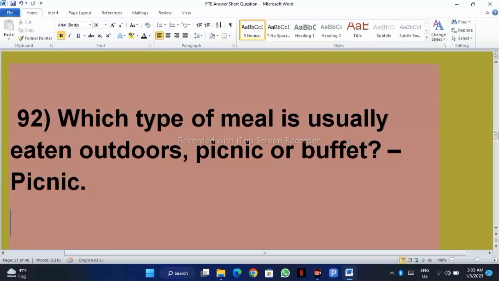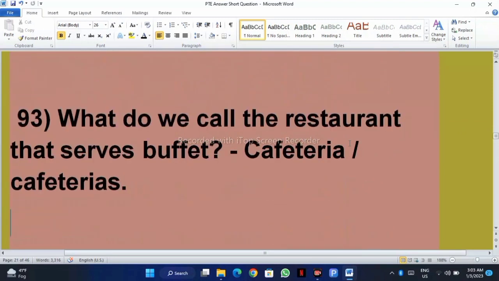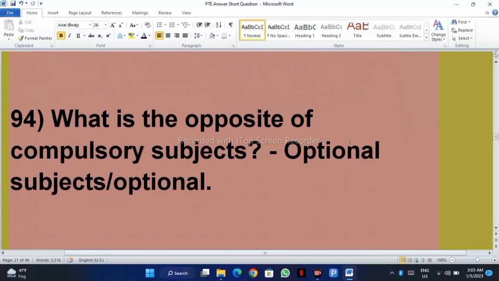Which type of meal is usually eaten outdoors? Picnic or buffets? Picnic. What do we call the restaurants that serve buffets? Cafeteria or cafeterias.